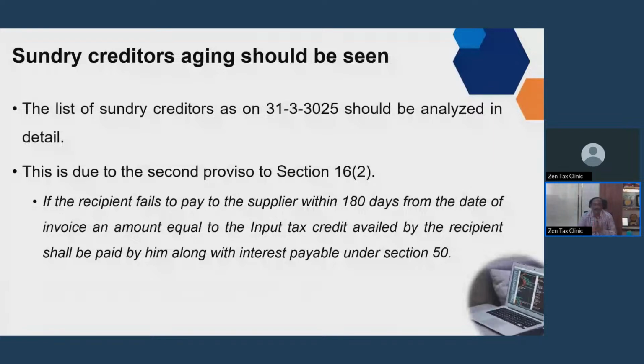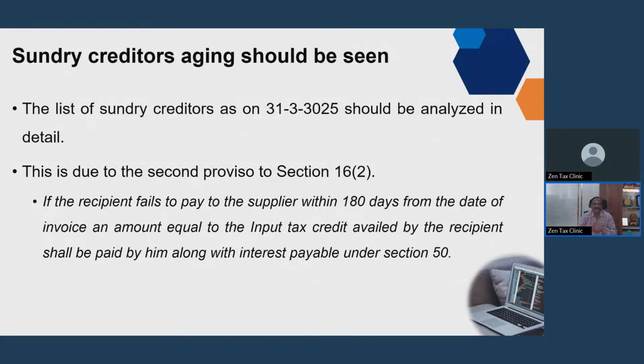So within 180 days, the payment should be made to the supplier. The supplier is the one from whom you have purchased goods or services, shown under the head sundry creditors. If you do not make the payment within 180 days, that amount has to be reversed.